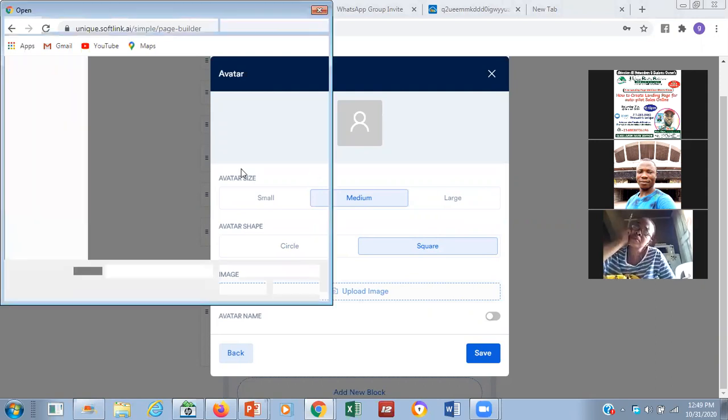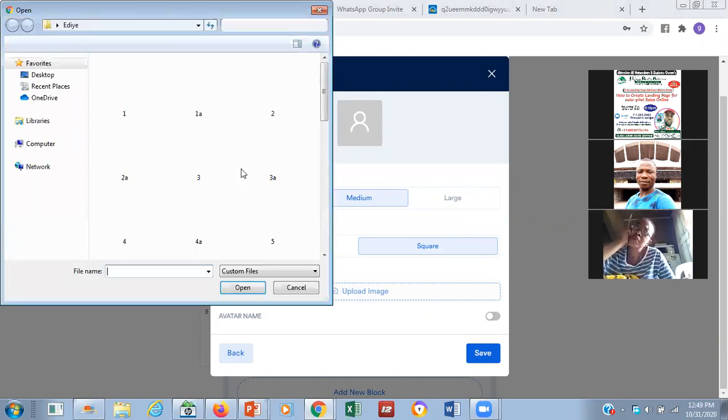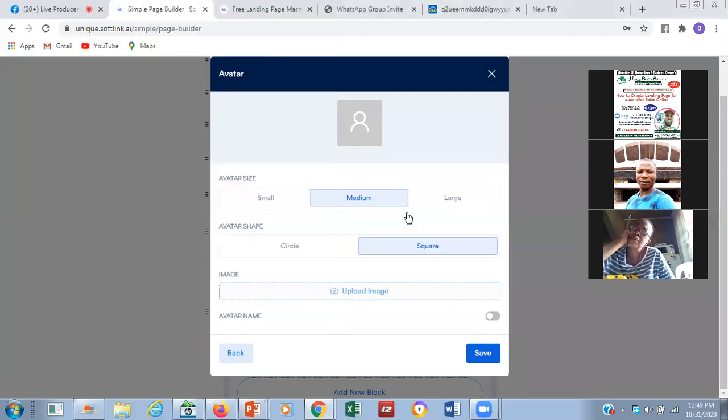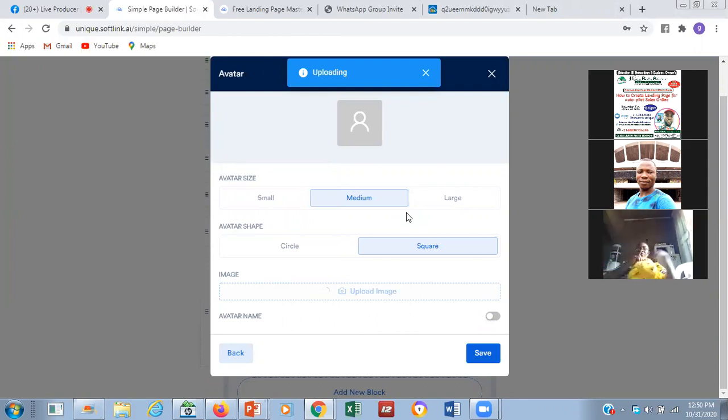There are a lot of things that you can use here to create, but you are the one that will know, okay, this is a certain thing I want to put. Now, for the avatar we are talking about, we want to use food as our avatar. This is a delicious one. Let me use a square since we are picking a square. Let me pick this. Let it load and we'll all see it.